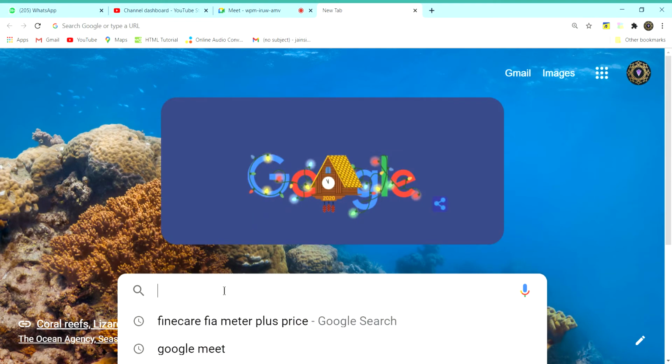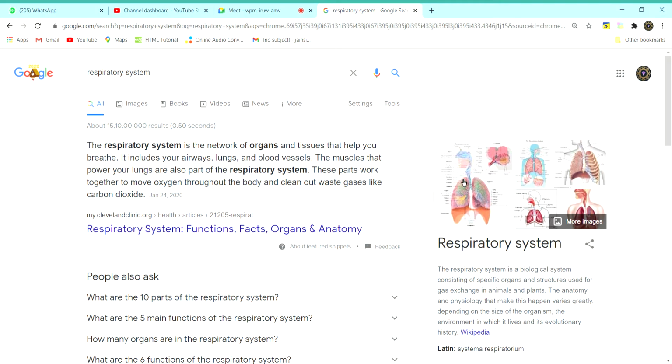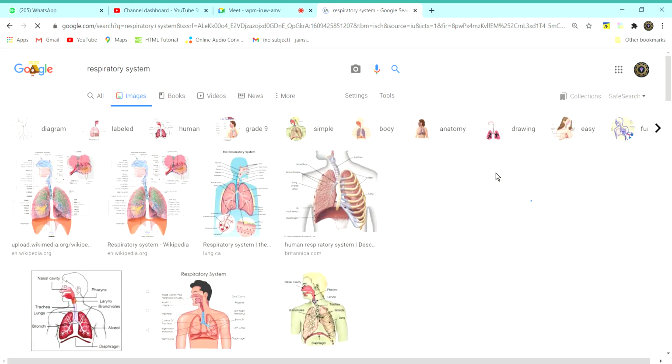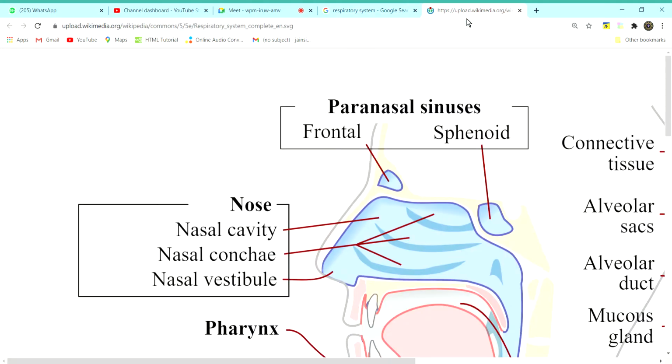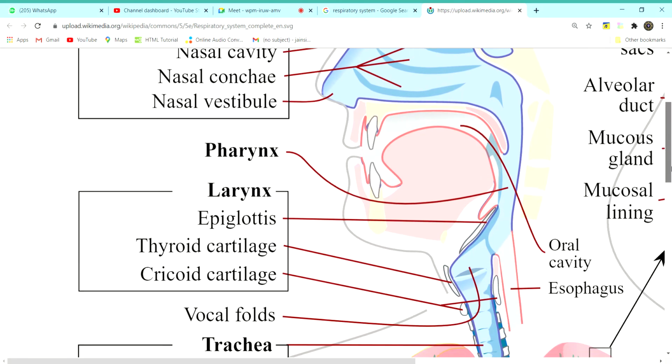Okay, now we'll go with the respiratory system. Okay, so the respiratory system starts from what?